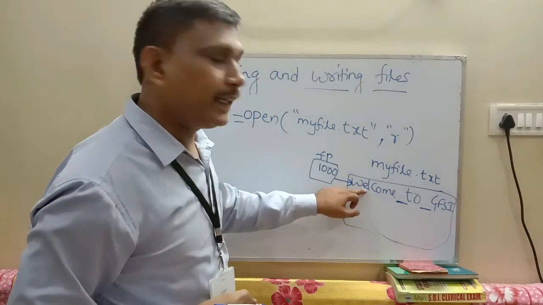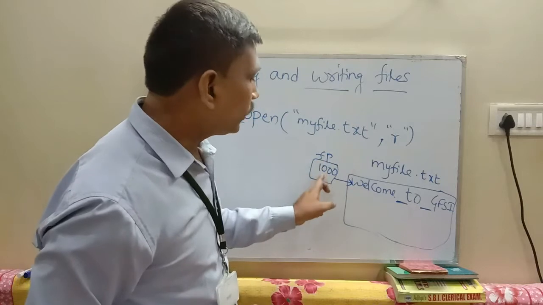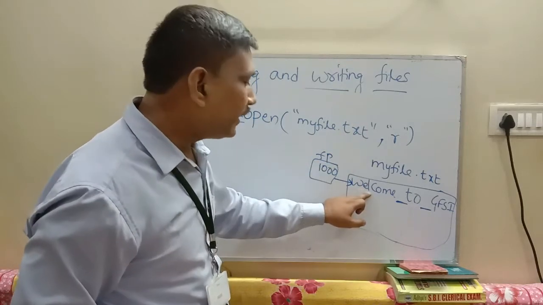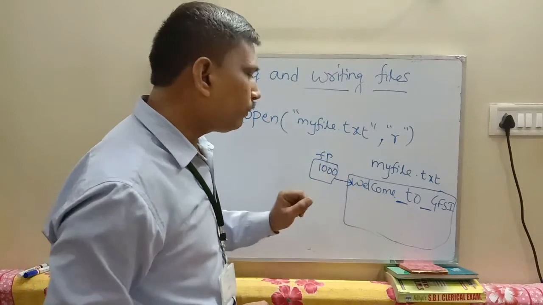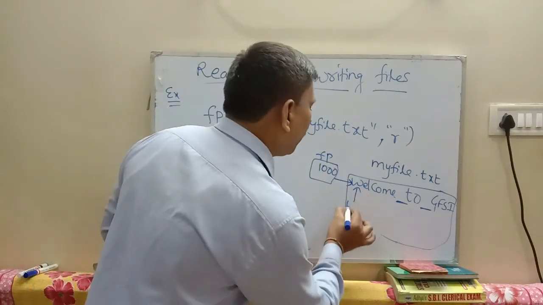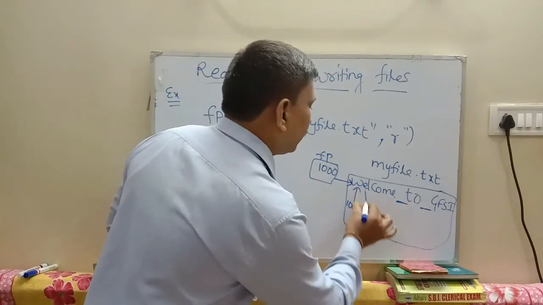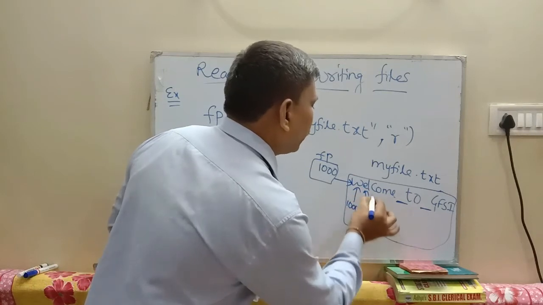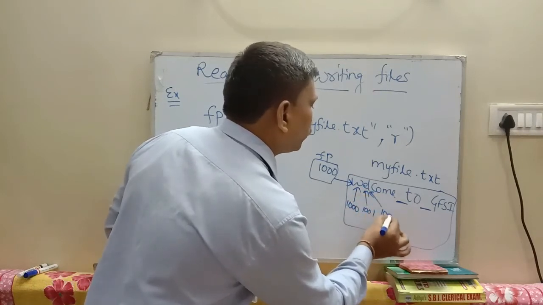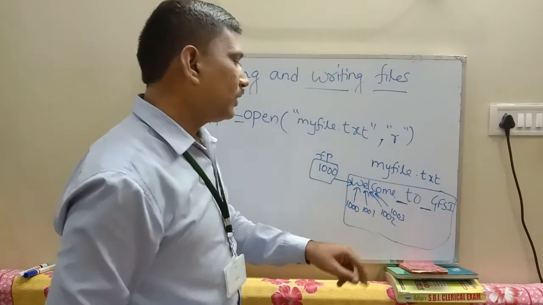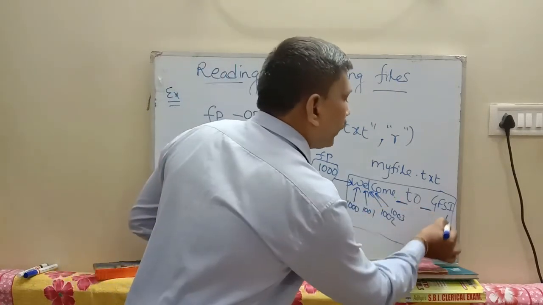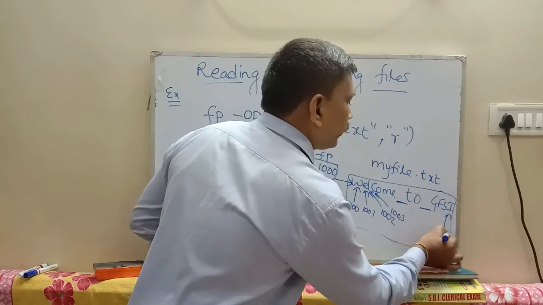E byte address is 1001. 1000 plus 1, 1001. Character L, byte address in memory is 1002. This one is 1003, like that. So total 15 characters, up to 1015.